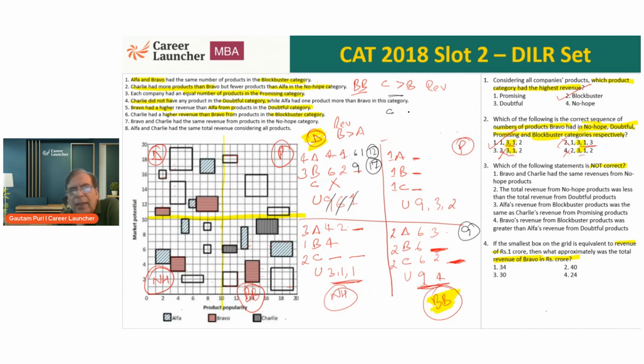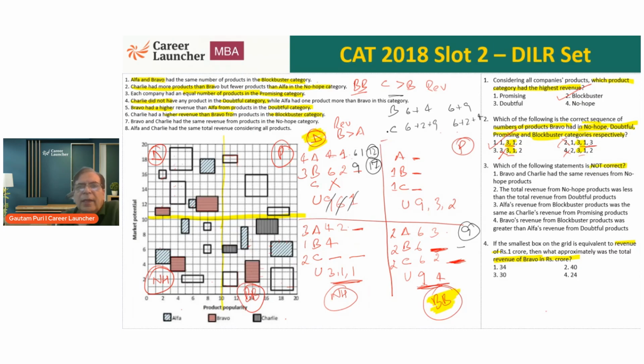So one case is Charlie is 6 plus 4. The other case is Charlie 6 plus 9. Sorry, not Charlie, Bravo. In one case, Bravo is 6 plus 4. The blank could be 4 or it could be 9, so it is either 10 or 19. And what is the other case? And what is the Charlie score then? Charlie can be 6 plus 9, or it can be 6 plus 4.